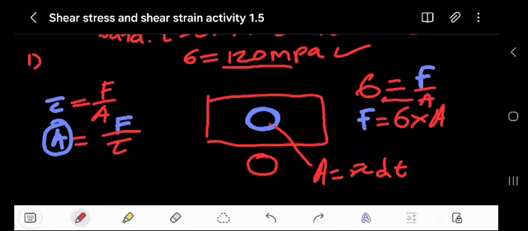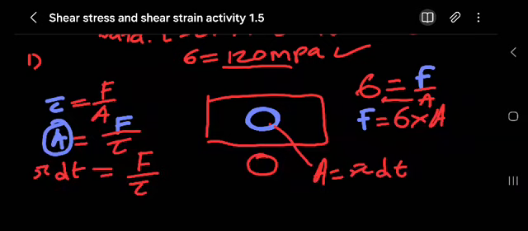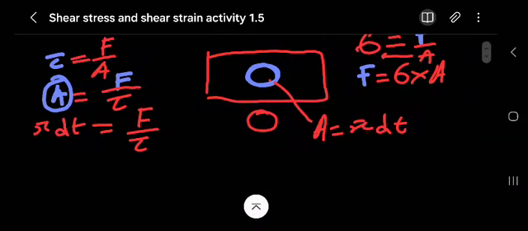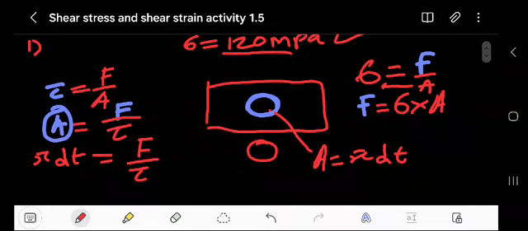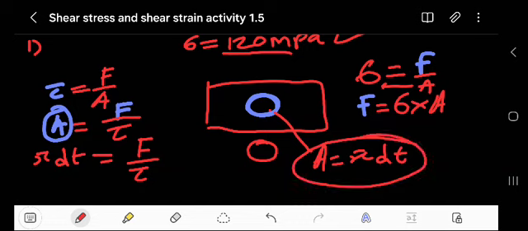The area will simply equal pi multiplied by diameter multiplied by thickness. Then here we have the force over the shear. This is the area for the punch, for the shear one.